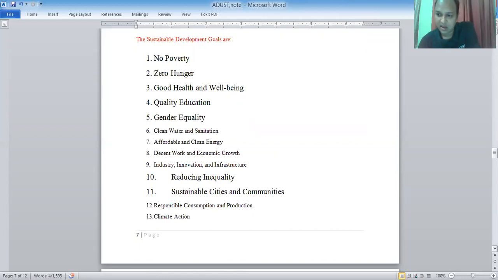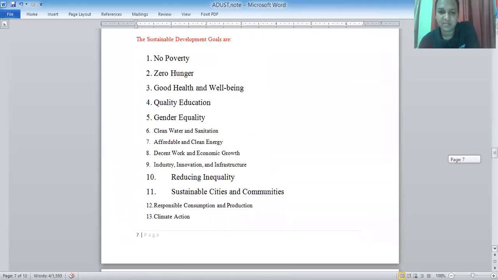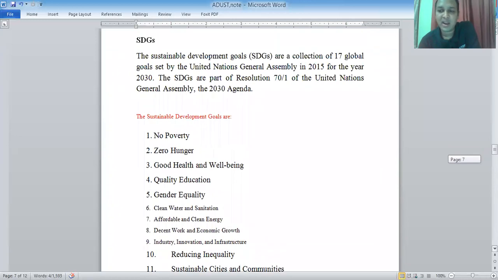And some other goals on another slide: life below water, life on land, peace, justice and strong institutions, and partnership for the goals. Here, you know that my course name is social welfare and development.